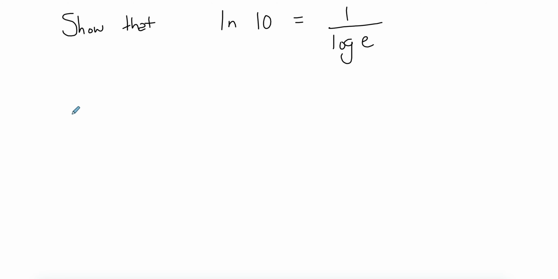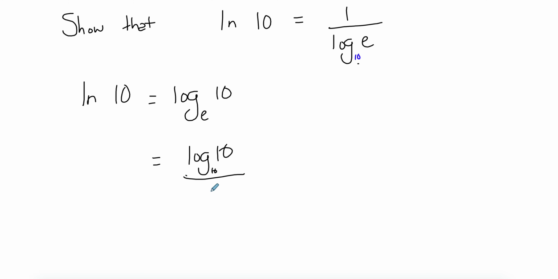So up to you. So ln 10, notice how we have a log base e, and this log, since there's no number, is a base of 10. So it means I can change this to something in log. So if this is log base e of 10, then I could use the change of base because I want it to a base of 10. So I'm going to go log base 10 of 10 divided by log base 10 of e. And log base 10 of 10, using the laws of logarithms, is 1, and this will just be log of e. So we just proved that ln 10 is actually equal to 1 over log of e.